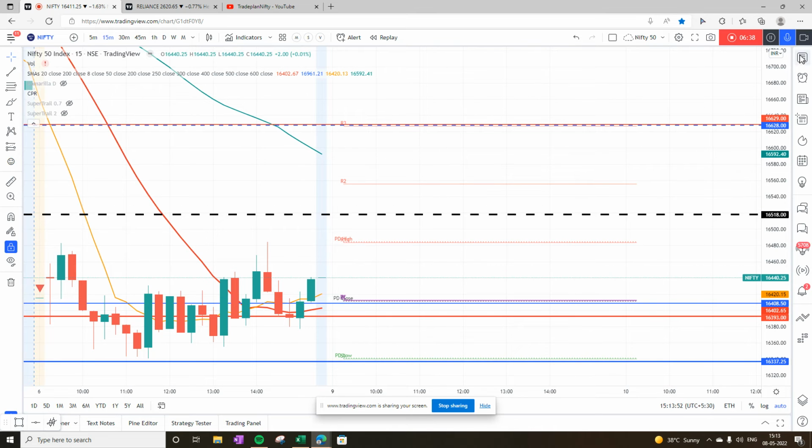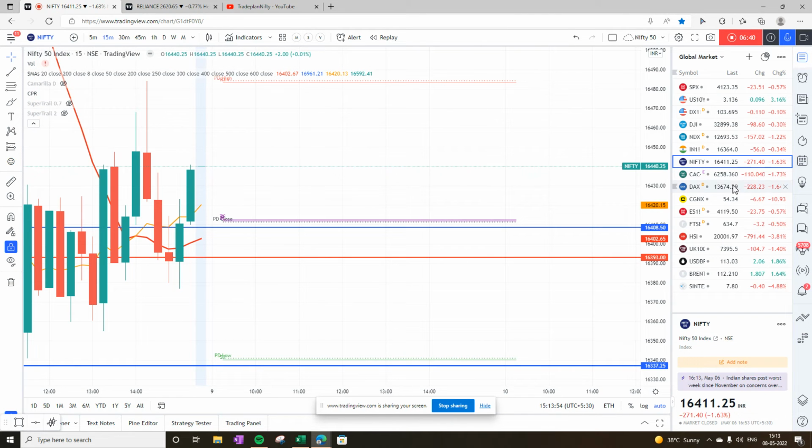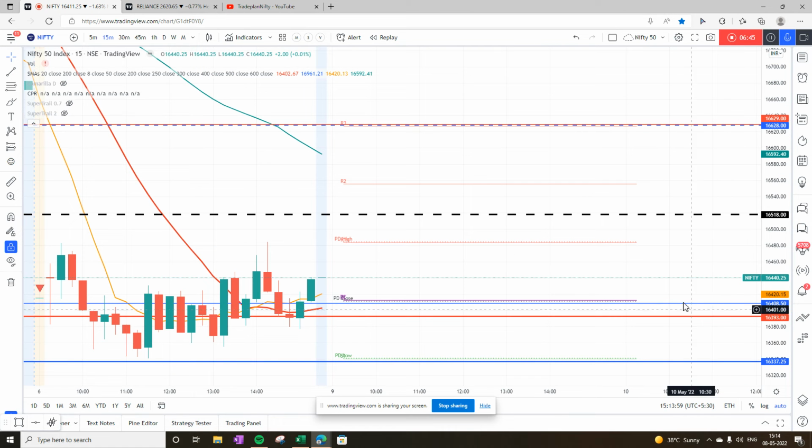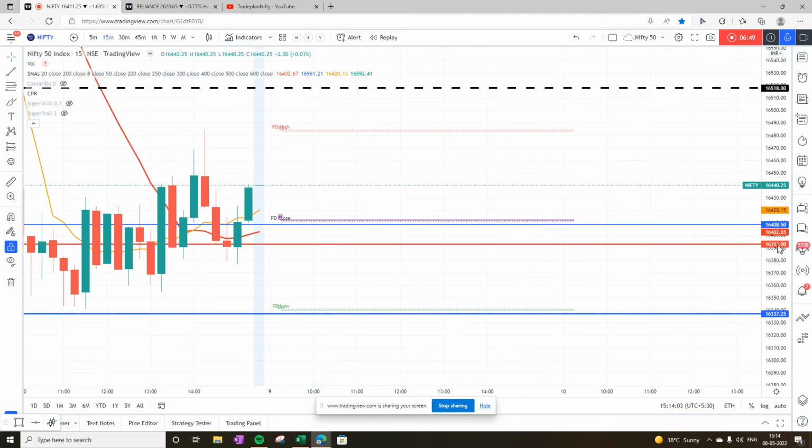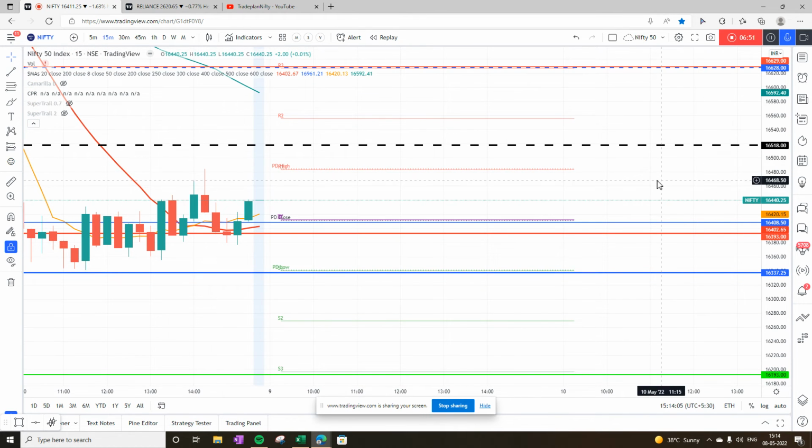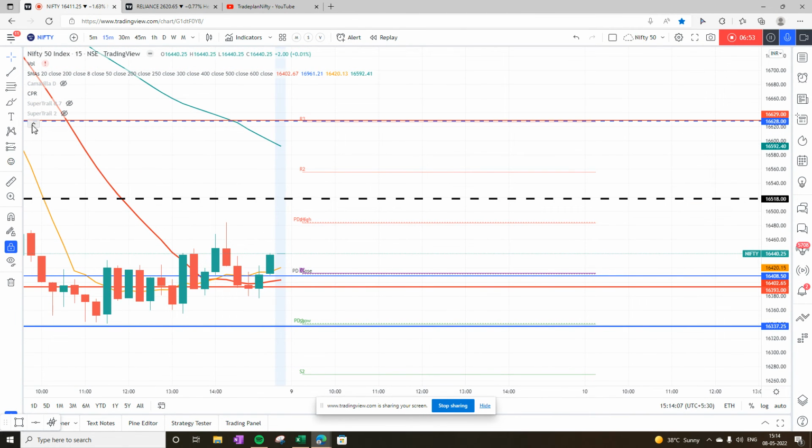And now for Monday, SGX is at 16,360 as of now, which is below the pivot of 16,413. So Monday, I have a two-trade plan with the basic understanding that the market is not going to turn bullish before it closes above 16,630 and 16,670. So 16,630 and 16,670 is a very strong resistance zone, and any rise towards this should be technically sold with a stop loss just above 16,670.